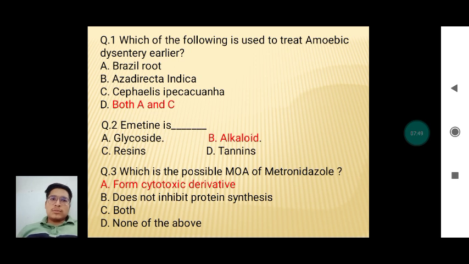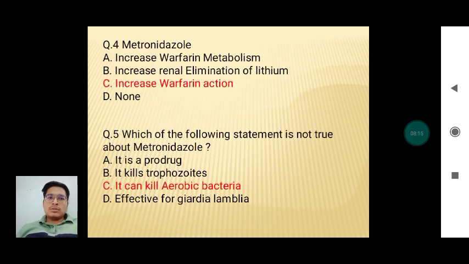So let's discuss some MCQs. Which of the following was used to treat amoebic dysentery earlier? Brazil root and Syphilis ipecacuanha both. Emetine is dash dash. Emetine is an alkaloid. Which is the possible mechanism of action of metronidazole? It is cytotoxic as it converts the nitro group into a nitro radical, which is cytotoxic.